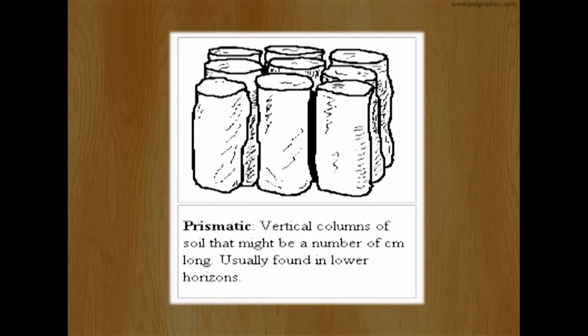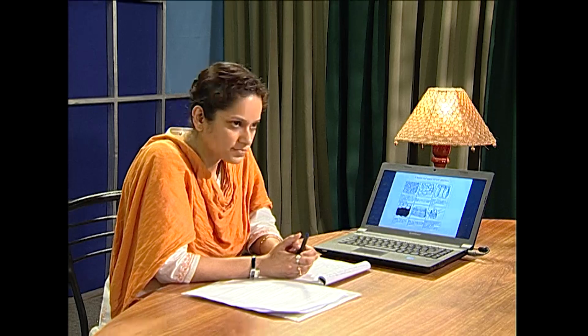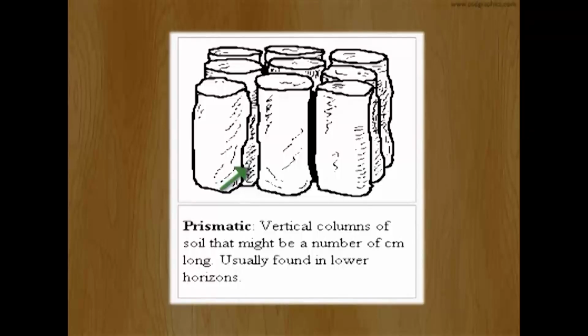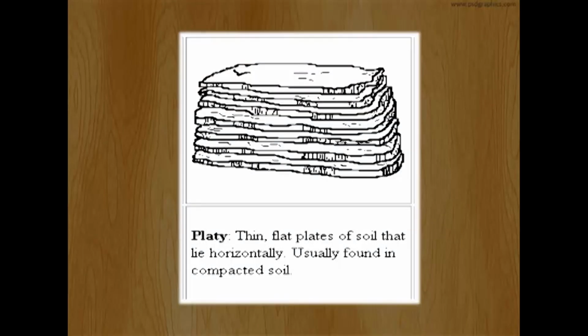Prismatic or columnar structures resemble vertical pillars or columns, and in them water drainage is poor, and these vertical columns or pillars are separated by vertical cracks of miniature sizes. In the platy type, the soil aggregates assemble to form thin sheets or plate-like structures which are piled on one another in a horizontal way.